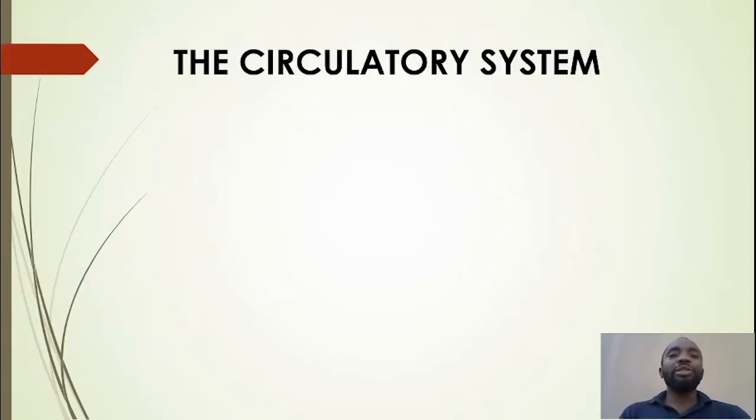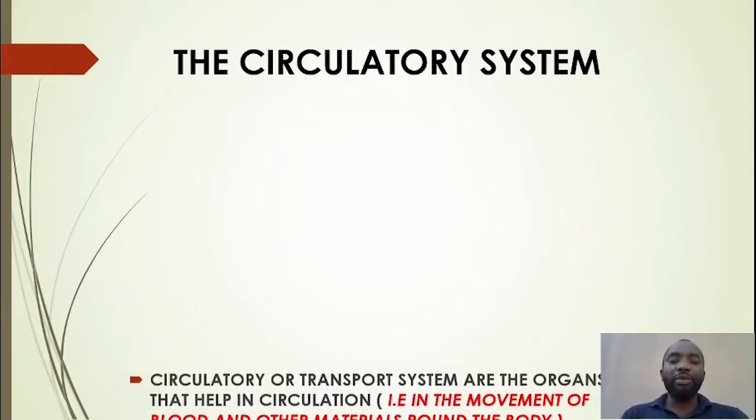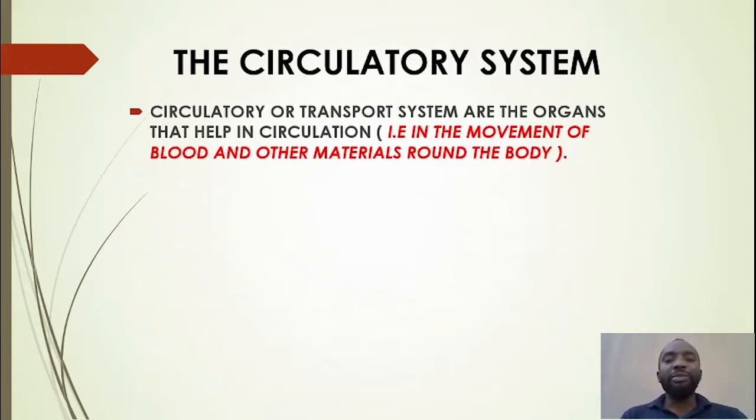Now, let's go to the circulatory system. What do we mean by circulatory system? When we talk about the circulatory system, we are looking at those organs that help in circulation. We define circulation as the movement of blood and other materials around the body. So when I say helps in circulation, I'm talking about those organs that help in the movement of blood and other materials around the body.